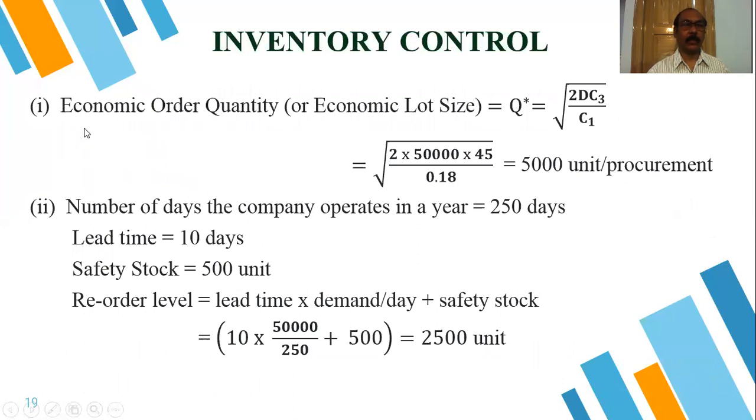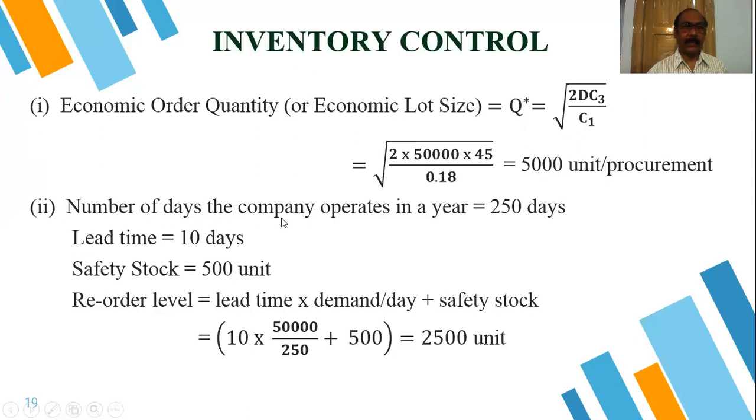First, we are going to use the formula of economic order quantity, or we can say the economic lot size. Q star is equal to square root of twice D C3 by C1. I think it should be memorized by all of you because we use this repeatedly in each and every problem. That is 2 into 50,000 into 45 divided by 0.18. So this is equal to 5,000 units per procurement, meaning per order placed. This is our EOQ.